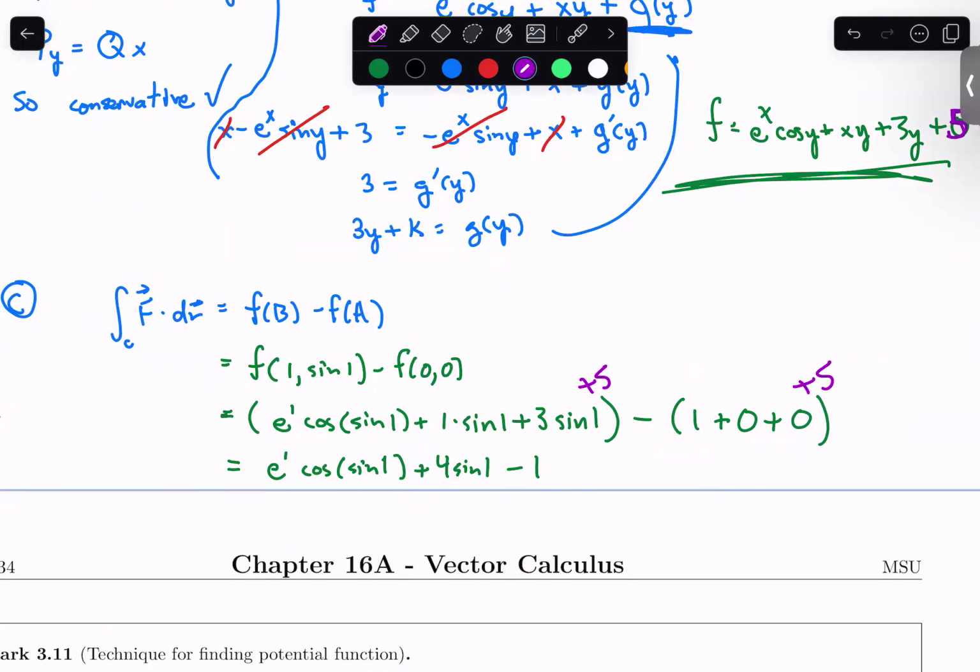No matter which potential function you choose, whether it's one with plus 5 or plus 0 or whatnot, we all get the exact same answer because of the subtraction, because it's f of b minus f of a. And that's why it's okay to just choose 0 there. I chose k equals 0 for my constant, but if you want to choose another one, go ahead.